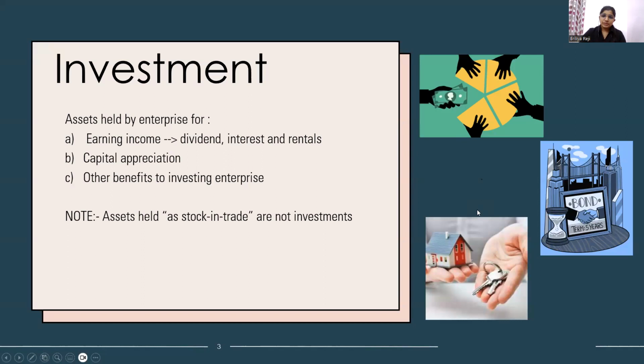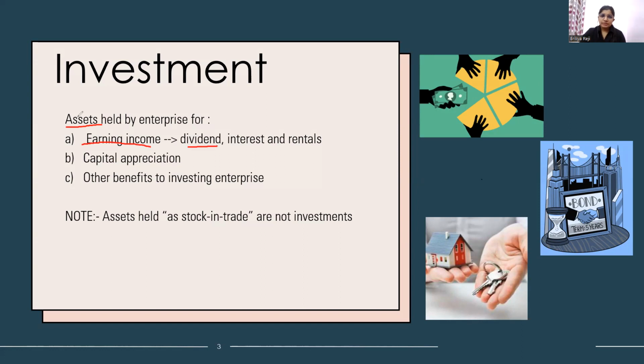So what is an investment? We all know that we record the investment on the asset side of the balance sheet. So we can say investment is a kind of asset. It is held by the enterprise. For what purpose? Which assets do you think are included in investment? The assets which help the enterprise earn income. What kind of income can we earn from an asset? The income can be of three types: dividend, interest, and rental.